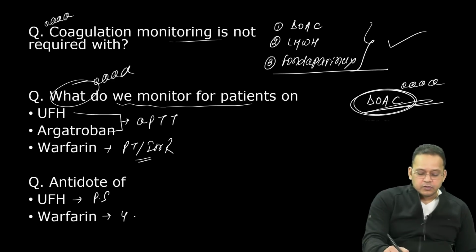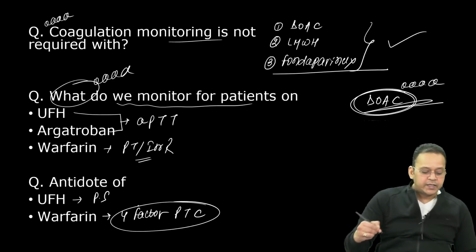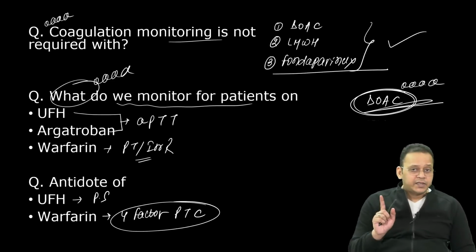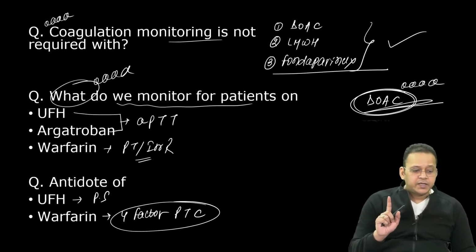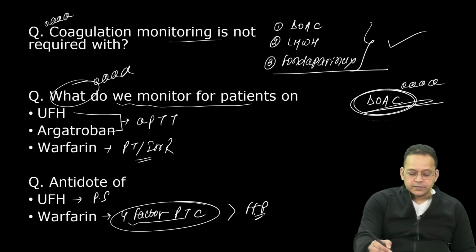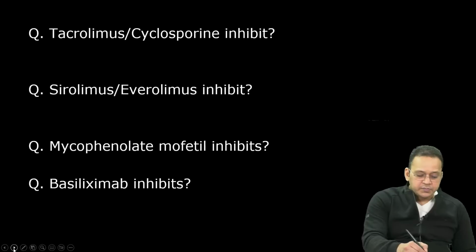It is 4-factor prothrombin complex, 2, 7, 9, 10. Remember, the drug of choice. Now remember, vitamin K is also given, but vitamin K is not the drug of choice. So I give 4-factor PTC or prothrombin complex. 4-factor PTC is the drug of choice, right? FFP इसके बाद आता है. Plus I can give vitamin K, but the main one is PTC.